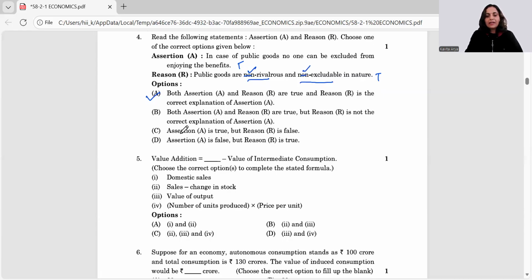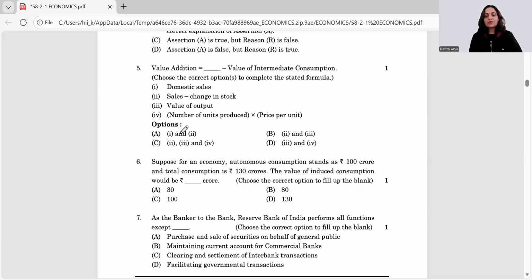Next question. Value addition is equal to dash minus value of intermediate consumption. We know this is value of output, right? So we have to see it's a combination question. So value of output is clearly given. What else? How do we say which is the value of output? Domestic sales? No, it has to be sales altogether, domestic as well as the total component of sales. Exports also has to be added here. So this is not there. Sales minus change in stock is never there. The formula is mistaken. It's sales plus change in stock if it is an old form.